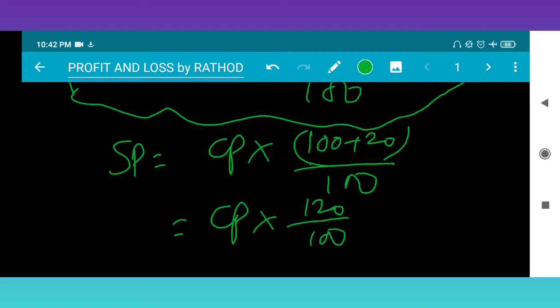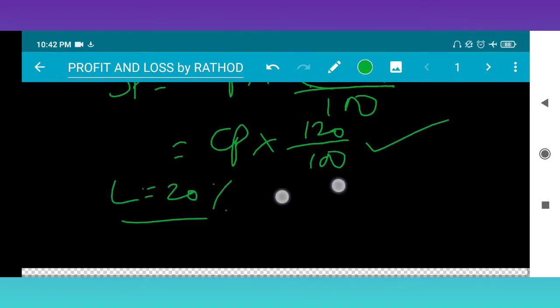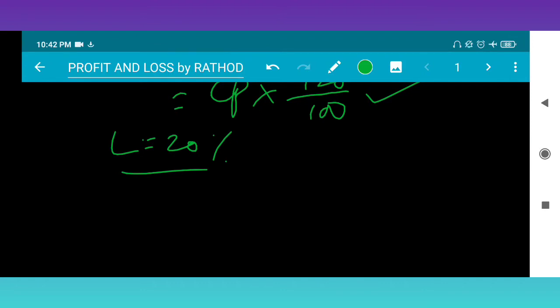Likewise, in case a loss percent is given to you, suppose loss is 20%, how to get SP? SP again depends on CP.